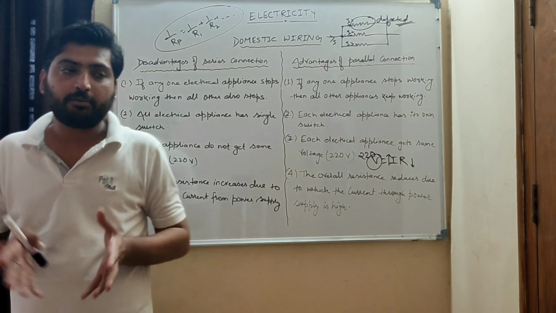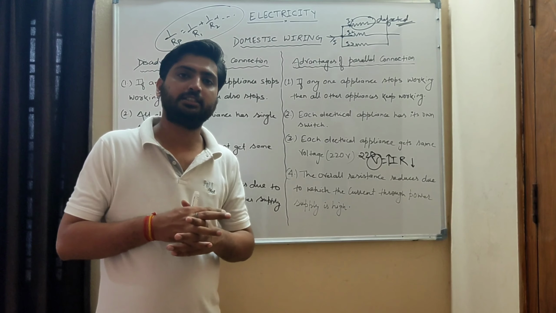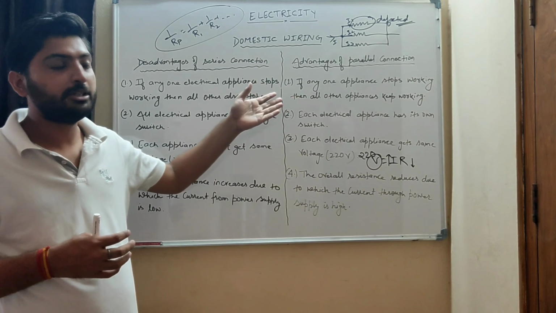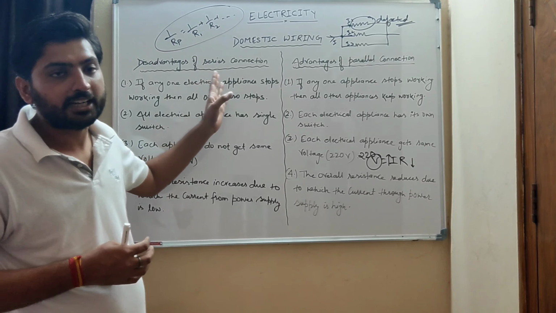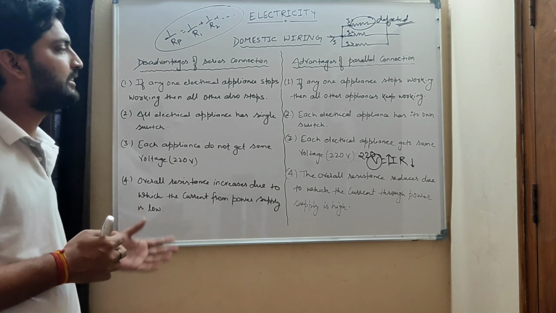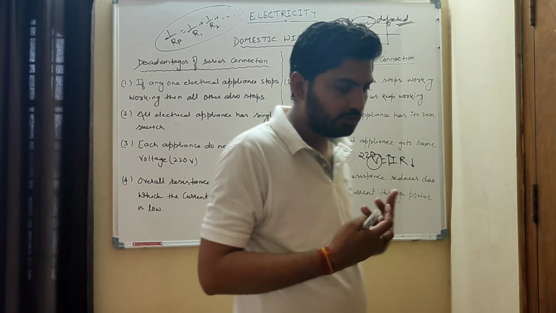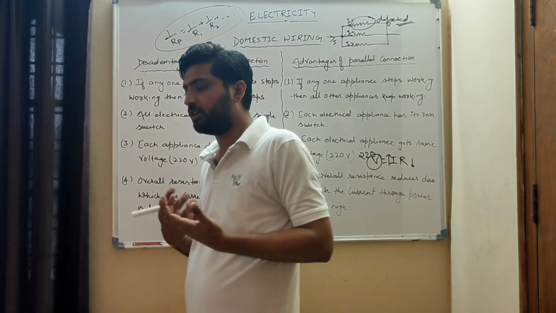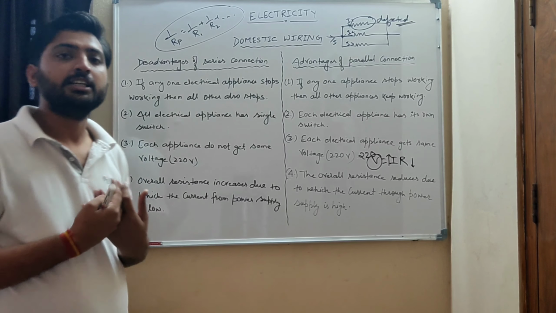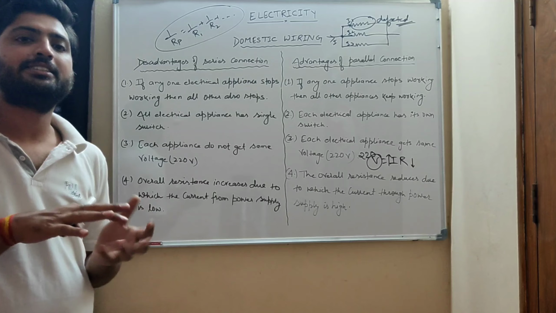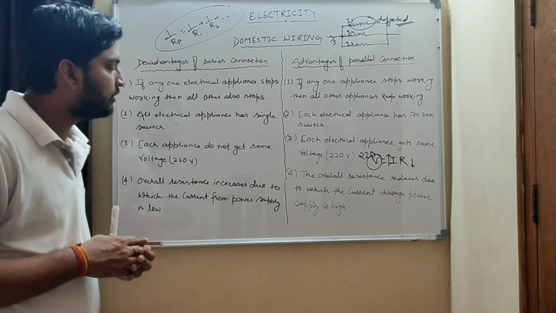So in our household circuits or domestic wiring, we prefer parallel connection. What are the advantages of connecting them in parallel? These are the four advantages. And what are the disadvantages of connecting them in series? These are the four disadvantages. Okay, so write it. It is a very important question. In your paper they may ask what are the advantages of connecting electrical appliances in your home or domestic circuit in parallel, or disadvantages in series. They may ask this question for 2 or 3 marks. So write it down or take a screenshot.